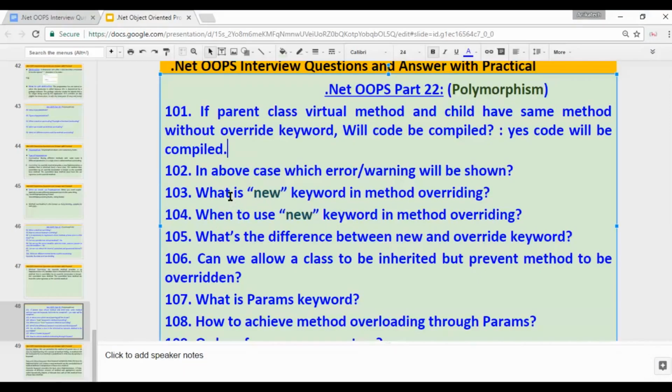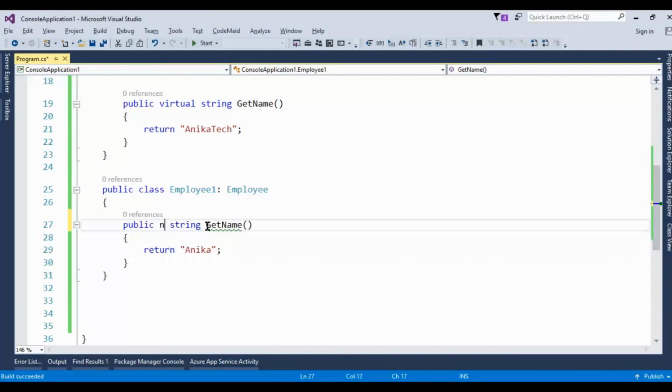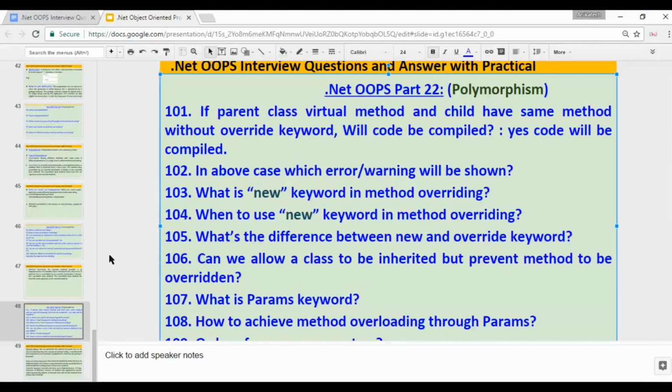Now, what is the new keyword in method overriding? Let's first write it here and we'll see. Let's build the application again. Build succeeded, it means now we are not getting any error. So what is the new keyword? The new keyword is known as method hiding.